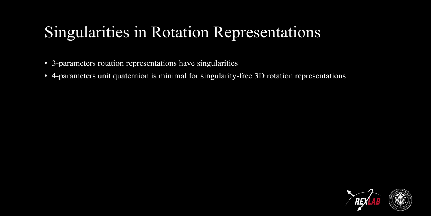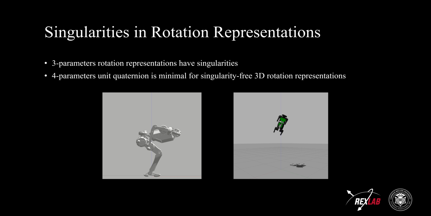All three-parameter representations of 3D rotations suffer from singularities. This prevents us from designing controllers for behaviors with large attitude changes. In these two videos, all the angle-based controllers reach the singularities and fail to reach the desired attitude.